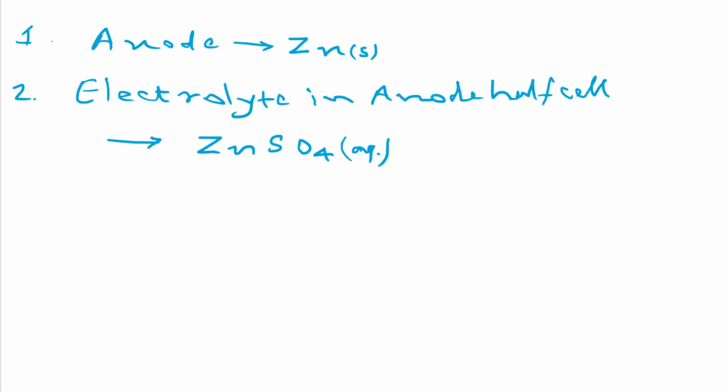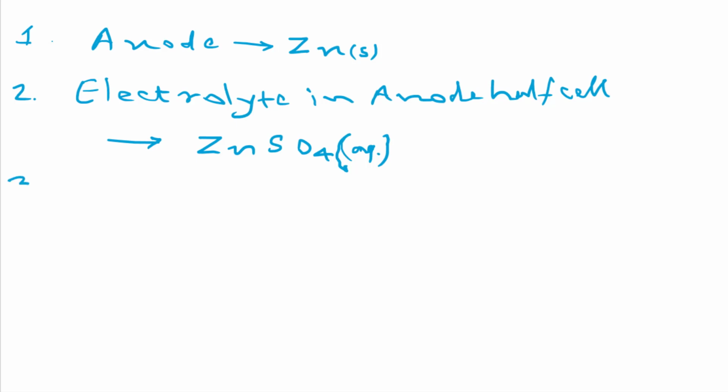And do remember, this salt may be very soluble or sparingly soluble. So can you say about zinc sulfate, is it very soluble or very less soluble in water? Very soluble. And after this point, we will also get some solutions in which we may get salts which are sparingly soluble, and that also forms a cell, and we will discuss that also.